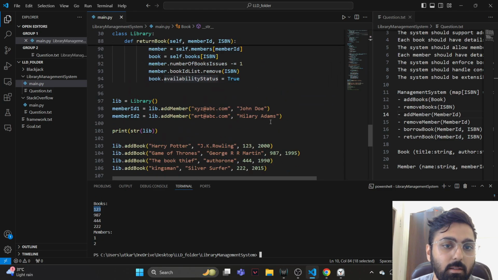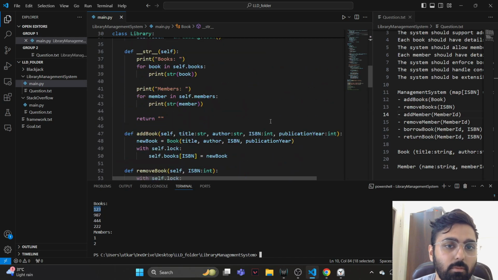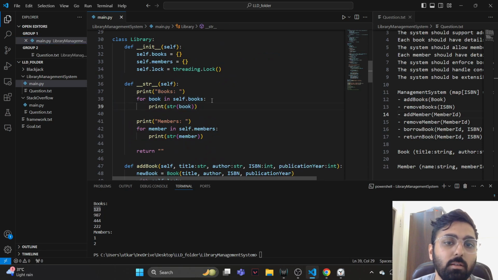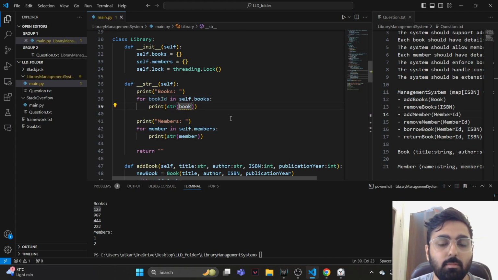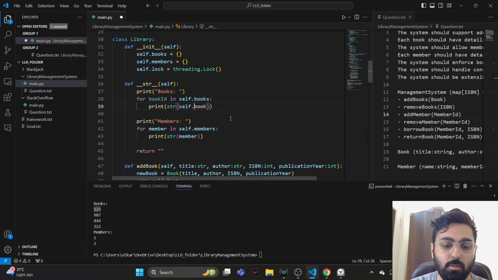In the library, when we do for each book in self.books, this is the book ID, is it? So it's self.books, sorry, books at the book ID. I think that makes sense. So this is also actually member ID.